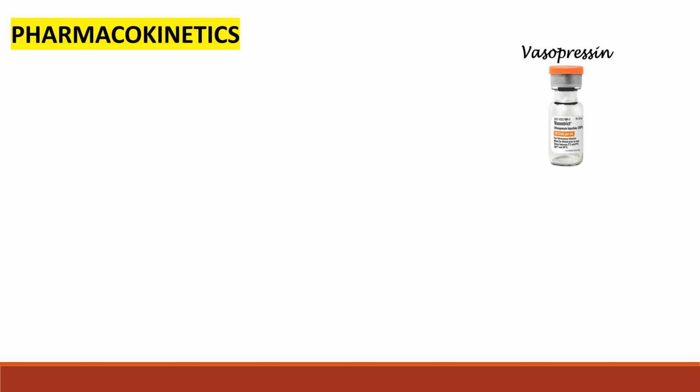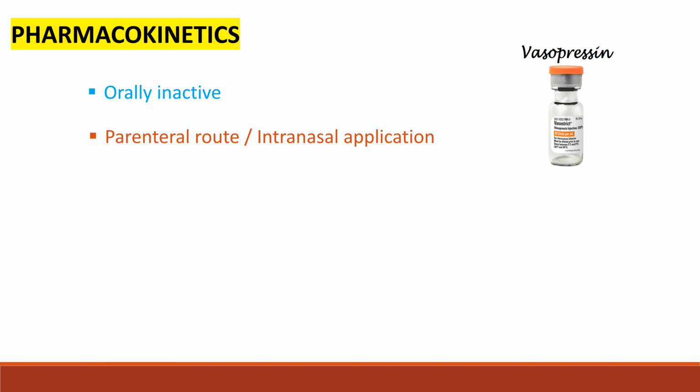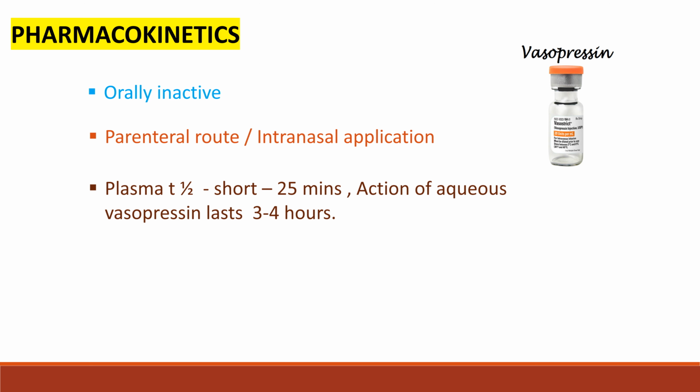Pharmacokinetics of vasopressin. Vasopressin is orally inactive because it is easily destroyed by trypsin. It can be given by the parenteral route or intranasal application. Plasma half-life is short, approximately 25 minutes, but the action of aqueous vasopressin lasts 3 to 4 hours. It can be given by intravenous, intramuscular or subcutaneous administration.